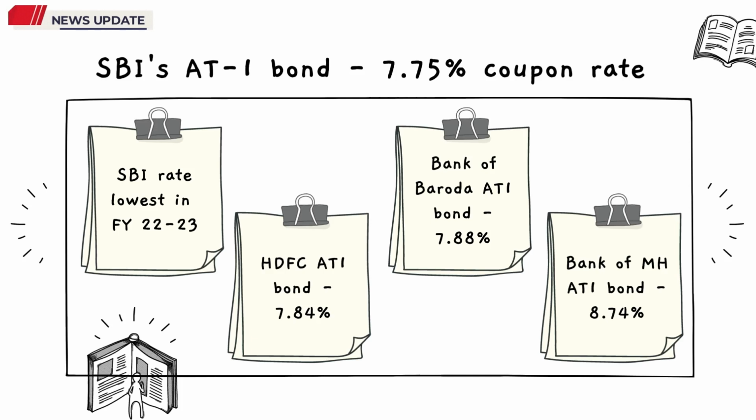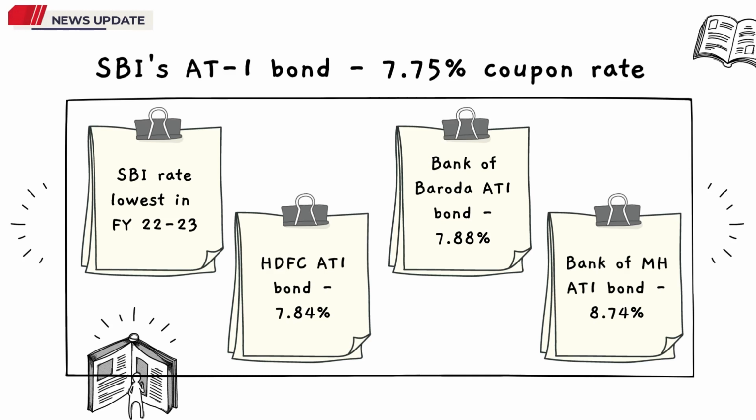The coupon rates were much higher. HDFC had 7.84%, Bank of Baroda offered 7.88%. Bank of Maharashtra offered the high coupon rate of 8.74%. Of course, the bond issue size varies. SBI's issue size was around 6,800 crores, vis-a-vis Bank of Maharashtra's was 710 crores.